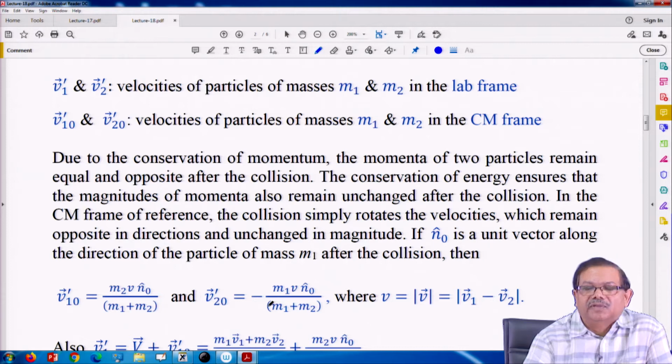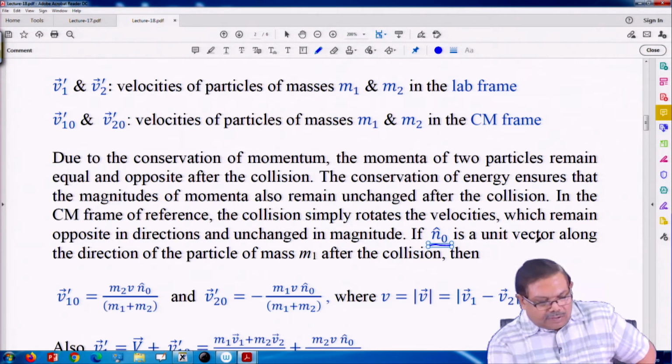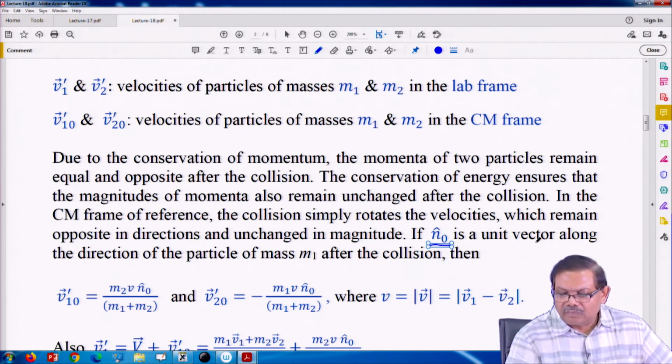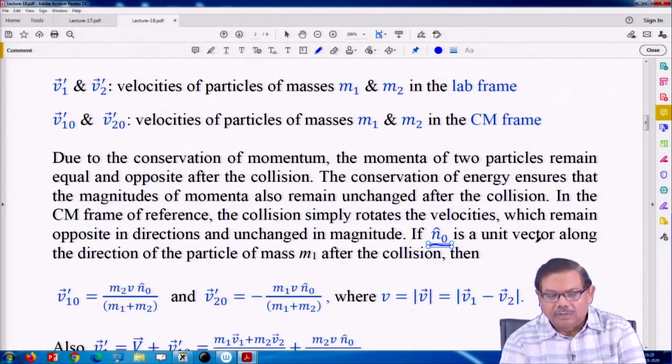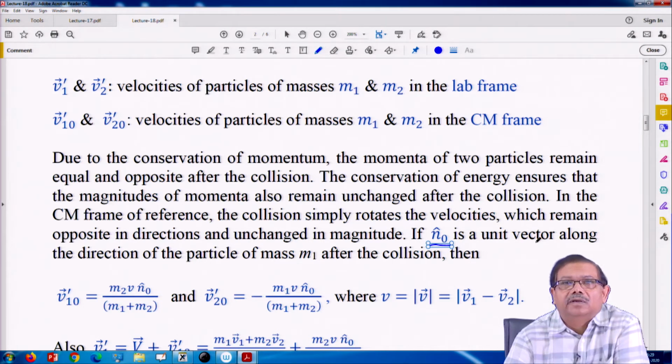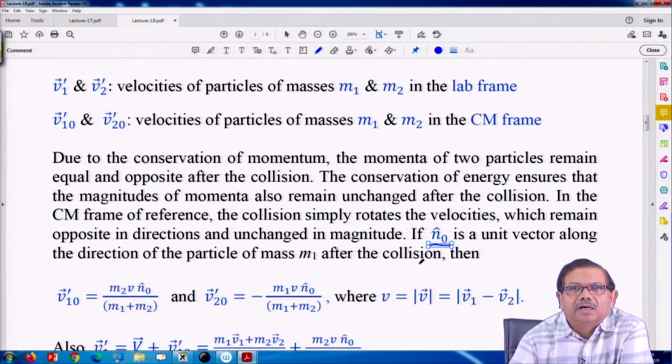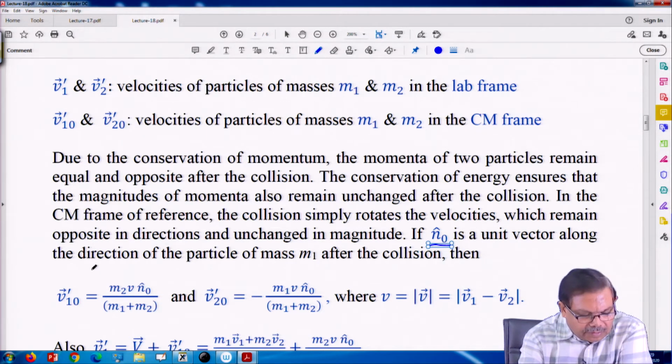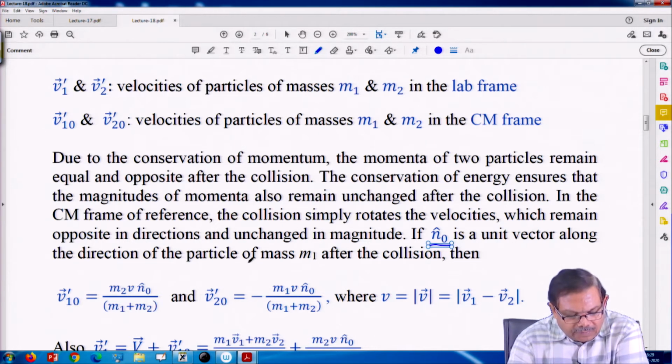So, let us take n_0 hat, a unit vector along the direction of motion of a particle after the collision. So, n_0 is a unit vector along the direction of one of the particles.